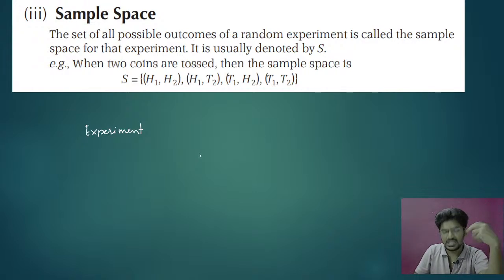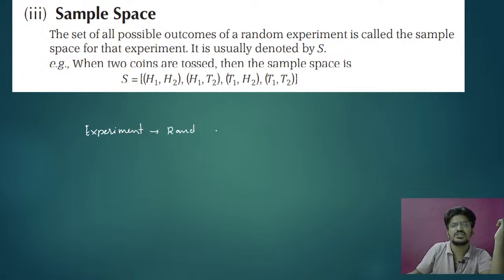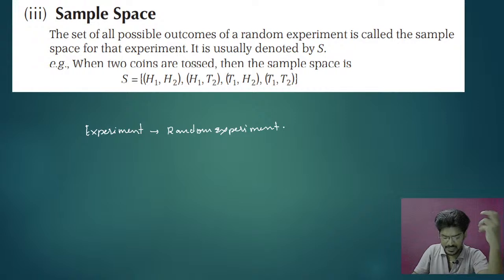After experiment, we study random experiment. What is random experiment? Random experiment is where the outputs are not predicted. Experiment means the outcomes are well defined, but random experiment means the outcomes are not going to be predicted. Okay, so that is random experiment.